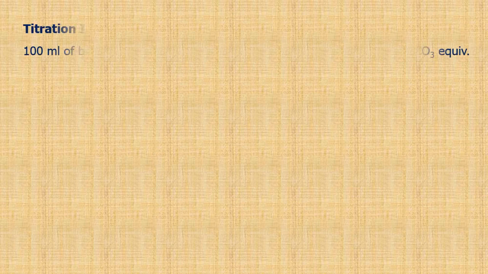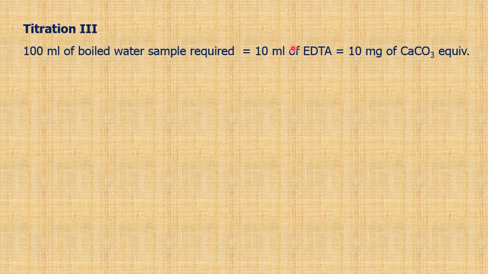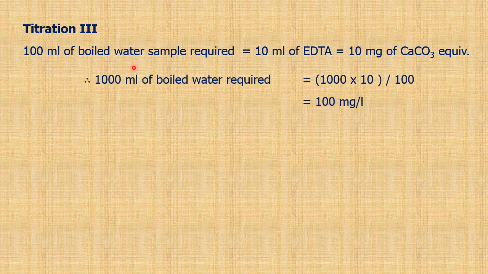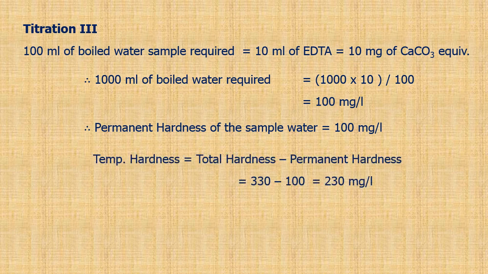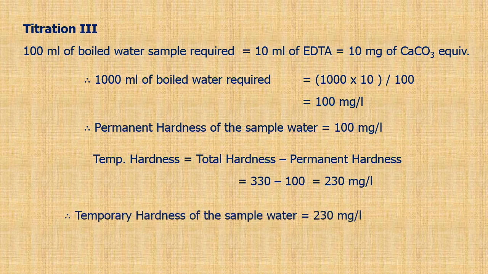Titration 3, 100 ml of boiled water sample required 10 ml of EDTA, which is nothing but 10 milligram of calcium carbonate equivalent, because 1 ml is 1 milligram. We know the answer for 100 ml, so for 1000 ml we multiply by 1000 divided by 100, which gives 100 milligram per liter. Hence the permanent hardness of the sample water is 100 milligram per liter. Then temporary hardness is 330 minus 100, which is 230. Temporary hardness of the water sample is 230 milligram per liter.